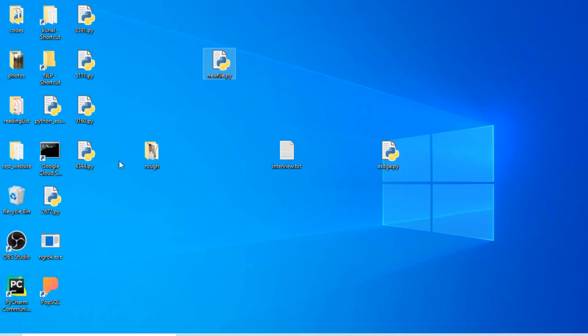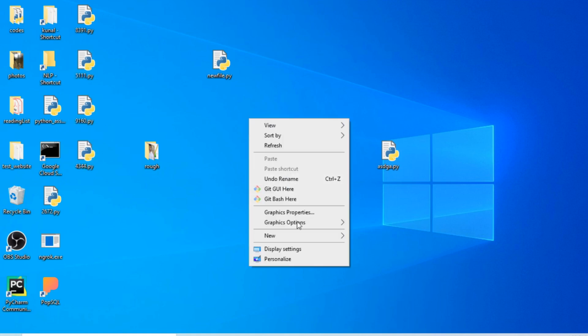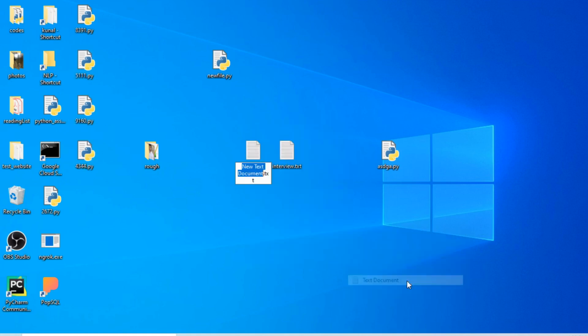Two or three files will be created like this, and by importing the random module and randomly assigning the names, I am able to do this. I don't have to do this crap.